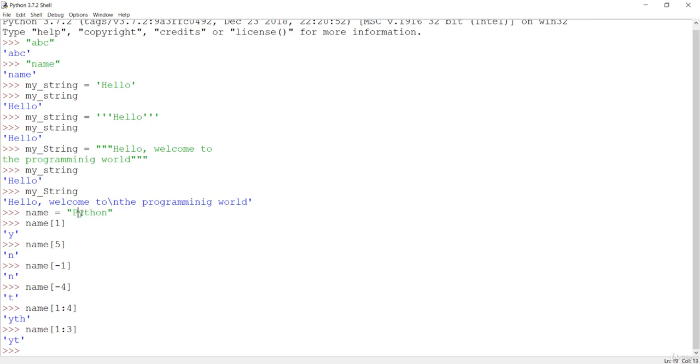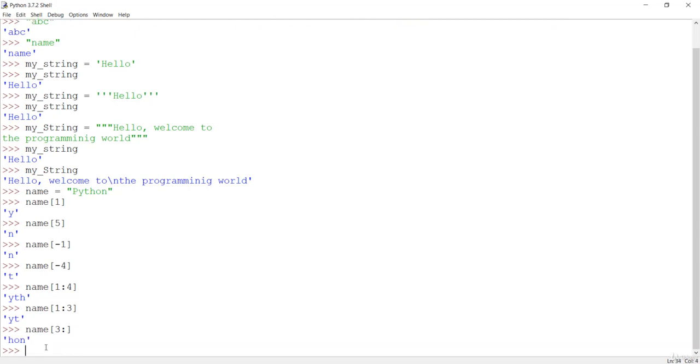So if you want to include from y to t, that means you have to include the index of o here. If you want o to be included, then include the index of the n over here. So if you want to do something like from s to n, first of all, count. So p is at 0th, 1, 2, 3. So the inclusion position will be 3 and the exclusion will be till the last. If it is till the last, you don't need to give any index. If I hit enter, you will get HON.